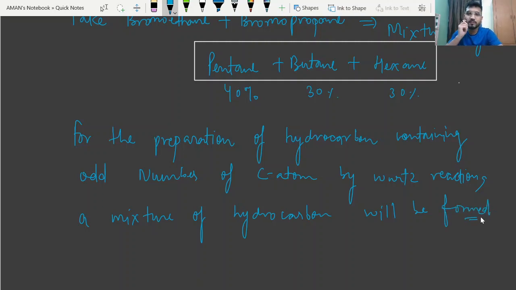Okay. So whenever you want to form a hydrocarbon that contains an odd number of carbon atoms, a mixture of hydrocarbons will be formed. So this is the limitation of the Wurtz reaction.